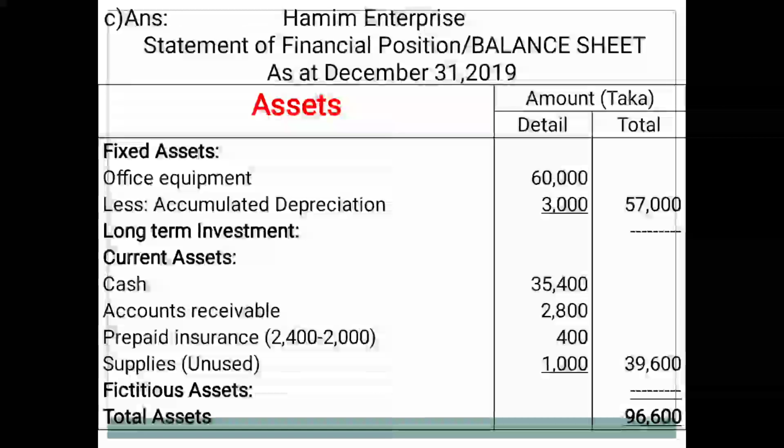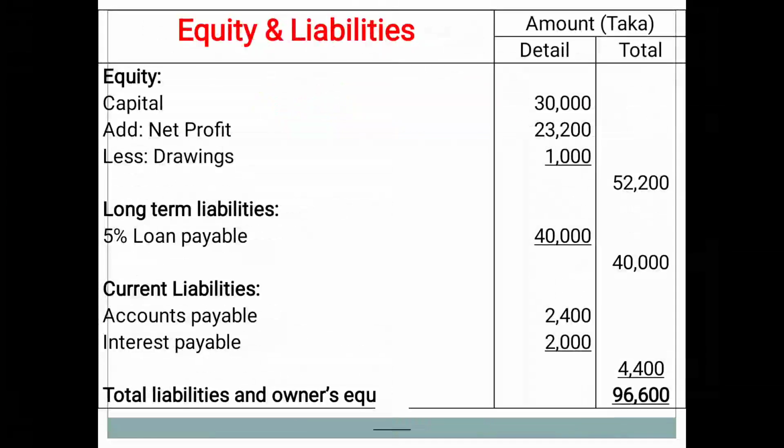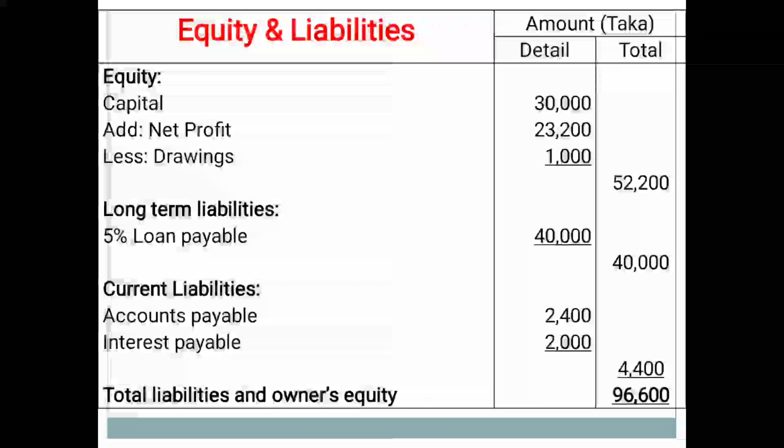Now we can go to the second part of the statement of financial position, for proving or equalizing the assets amount with the equity and liabilities. You are watching on the screen the second part of the statement of financial position. We have to go for the permanence method. At first you have to write the equity amount.